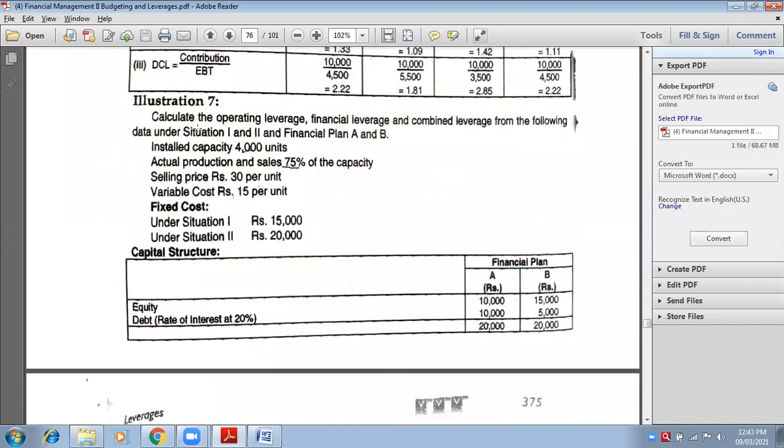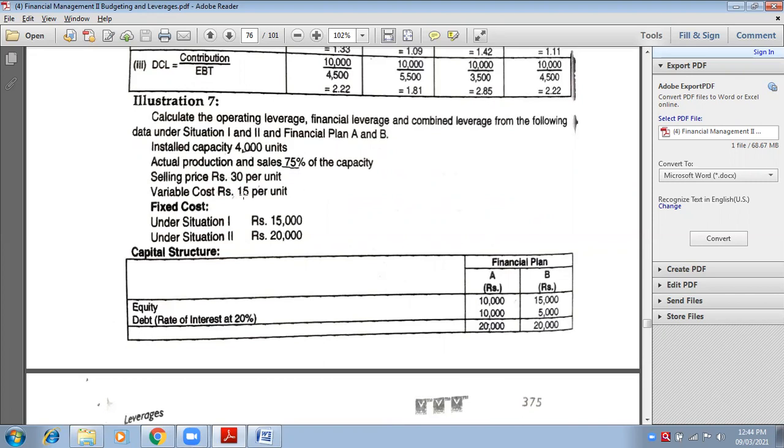See, calculate the operating leverage, financial leverage, and combined leverage from the following data under situation 1 and 2 for financial plans A and B. Installed capacity is 4,000 units, but actual production and sales is 75% of installed capacity. Selling price per unit is 30.